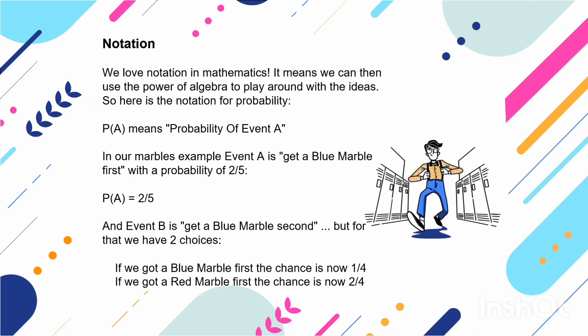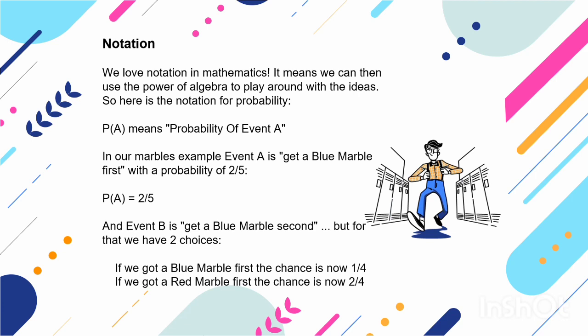And then notation. We love notation in mathematics. It means we can then use the power of algebra to play around with the ideas. So here is the notation for probability. P(A) means probability of event A. In our marbles example, event A is get a blue marble first with a probability of 2 divided by 5, and P(A) equals 2 divided by 5, and event B is get a blue marble second.